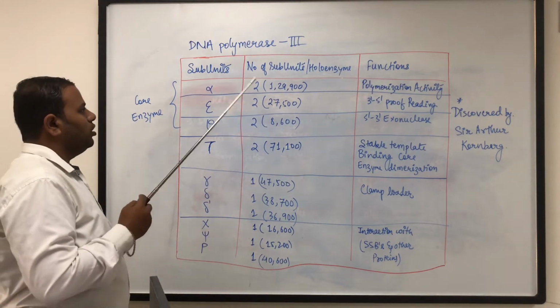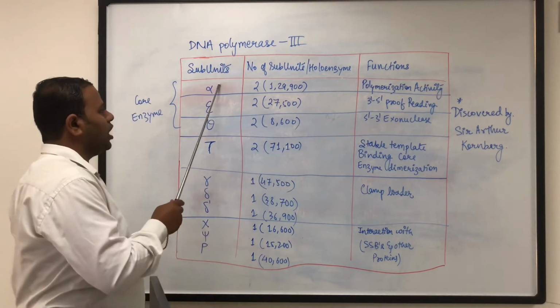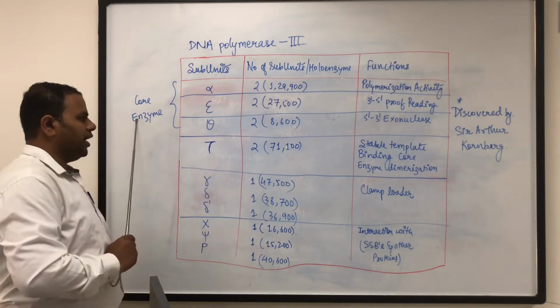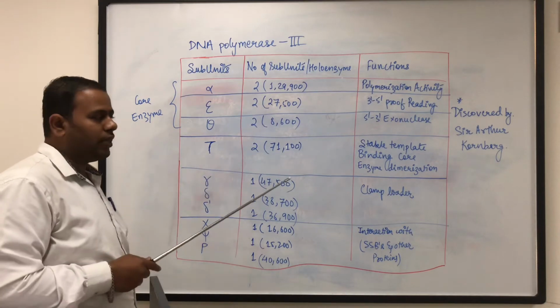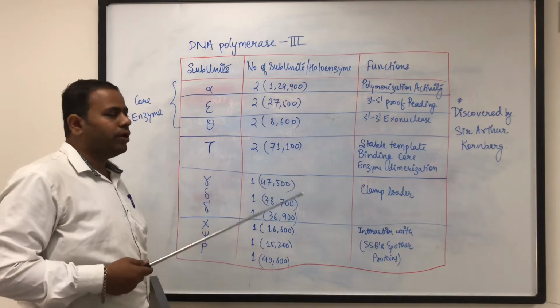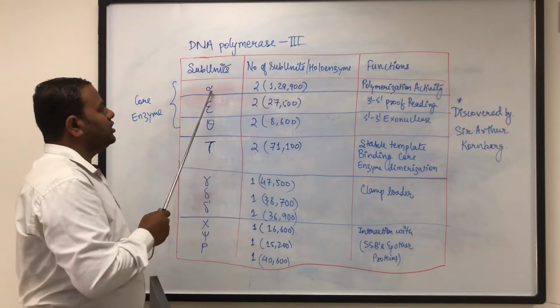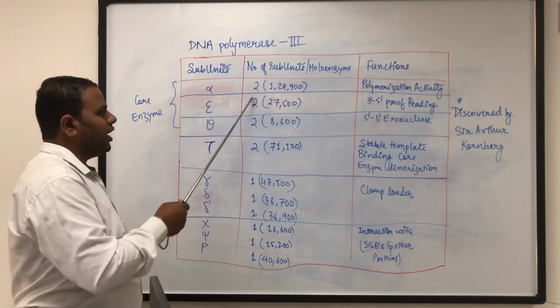Okay, so the core enzyme of the DNA polymerase, that is only the enzyme, has 3 subunits: alpha, epsilon and theta. These are the 3 subunits that form the core enzyme. When all the subunits of this whole enzyme are combined together, it is called a holoenzyme. Okay, so let's see the core enzyme first. The core enzyme of DNA polymerase has alpha, epsilon and theta subunits. All the 3 subunits are in dimeric form.